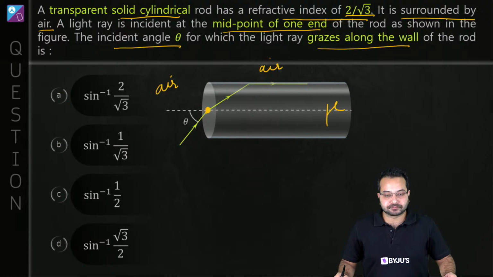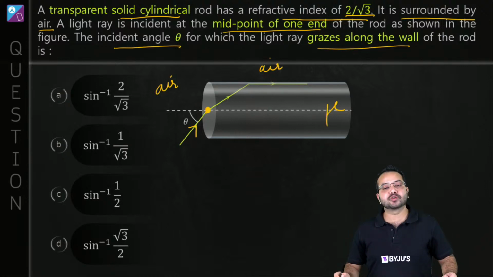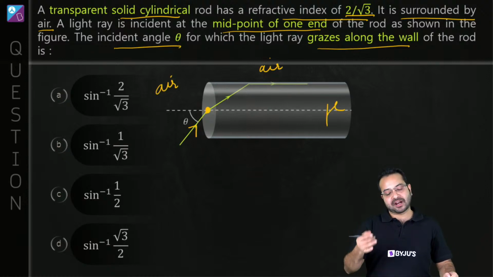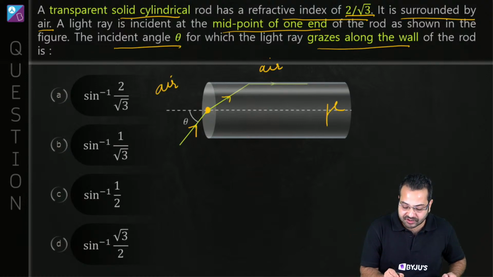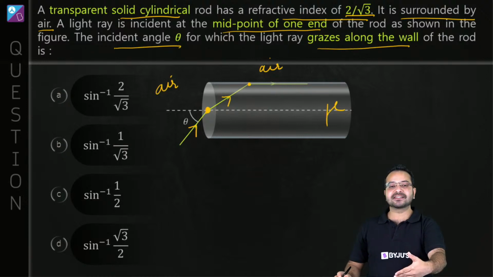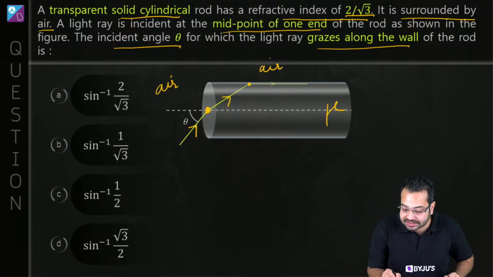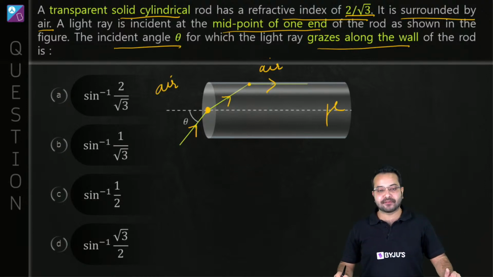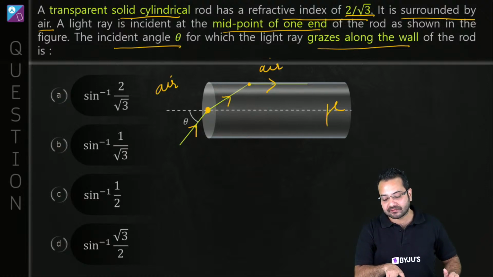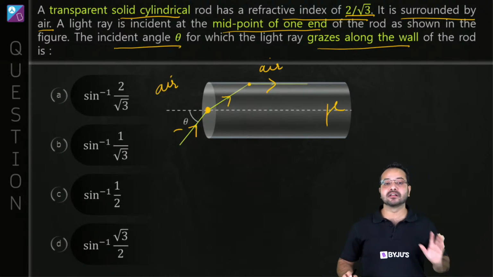Okay. So light ray is going like this. It is incident at this point. So what will happen? Obviously, refraction is going to happen. When refraction happens, it is going to reach this point. Now again, this is a boundary of the cylinder and air, which means refraction is again going to happen, and it is informed that the light ray from this point on grazes the surface. Is that correct? So we have to find out what will be this angle theta.